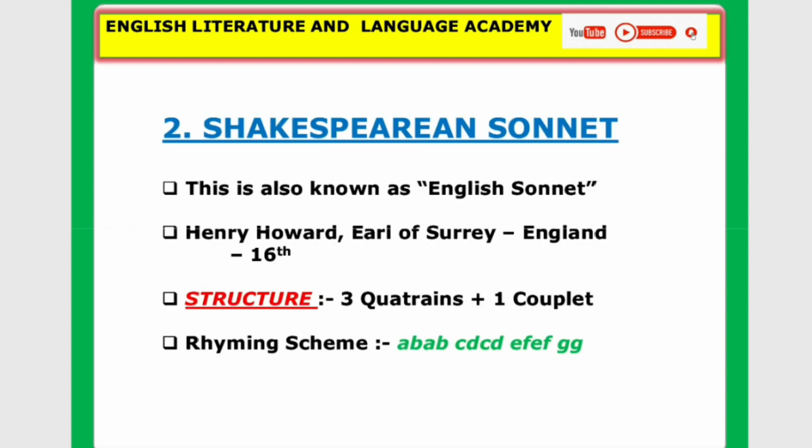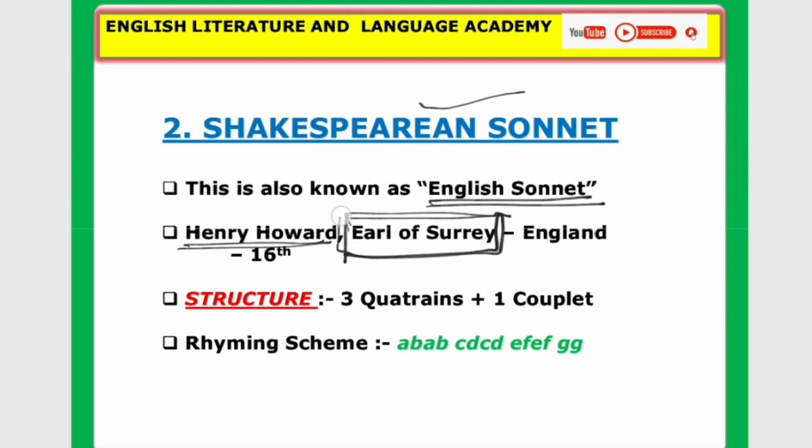Now let's move on to the second pattern or second form of sonnet that is very popular in the literary world, that is the Shakespearean sonnet. This sonnet is also known as the English sonnet. And who introduced this form of sonnet in England? Henry Howard, popularly known as the Earl of Surrey. Earl of Surrey. His real name is Henry Howard.